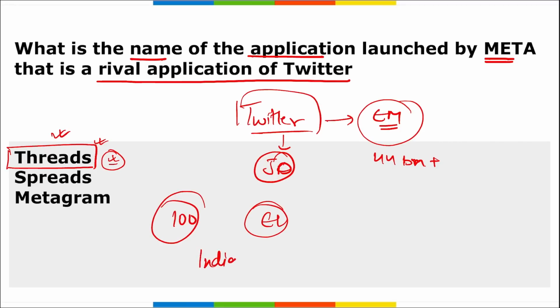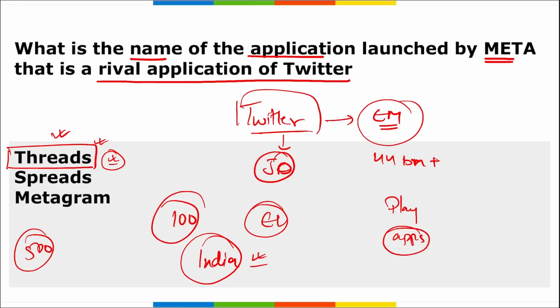Remember, India, or we can say in the world, which is the country with the highest number of downloads of Threads, it is our India. Correct? This application is available both on the Play Store and App Stores, that is for Apple. The posts in Threads can be up to 500 characters long. They can include links, photos and videos up to 5 minutes long. Also remember, if you want to log in into Threads, the users will need an Instagram account to log in, and if they want to delete their Threads account, their Instagram will also be deleted alongside. So you need to take care of that, right?